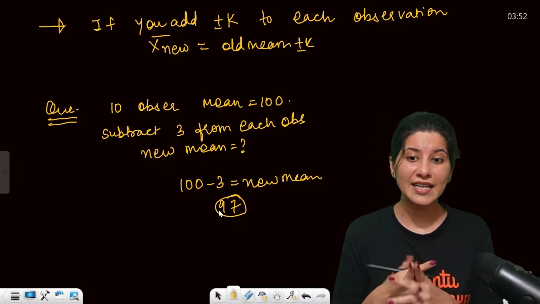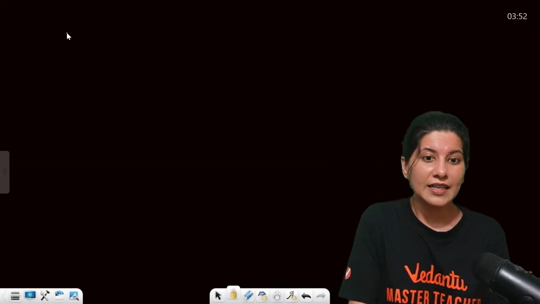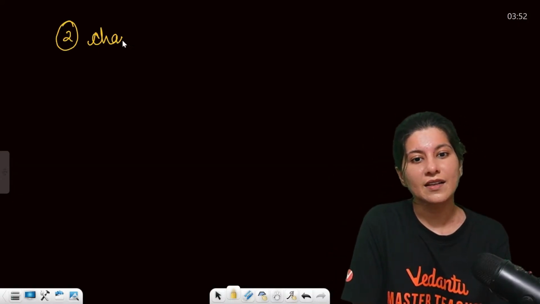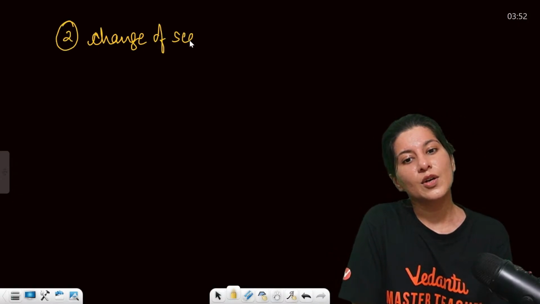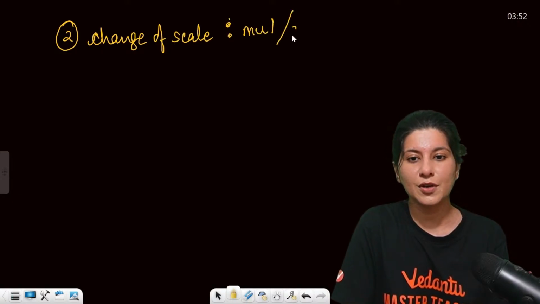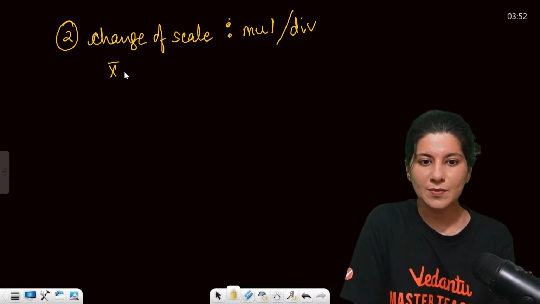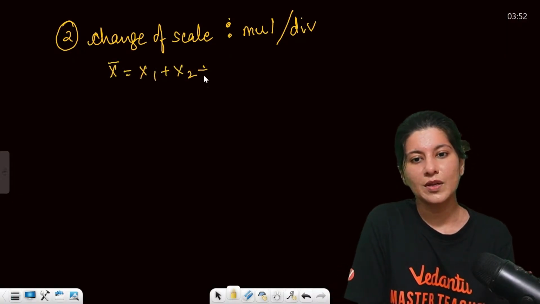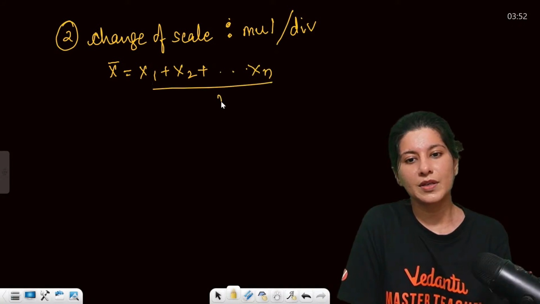That means you are adding or subtracting. Now change of scale means either you are multiplying or dividing. Again, same thing. X bar is x1 plus x2 and all the way up to xn upon n.